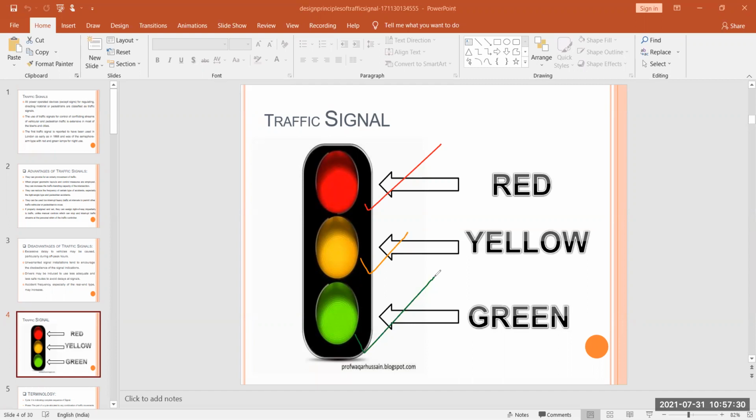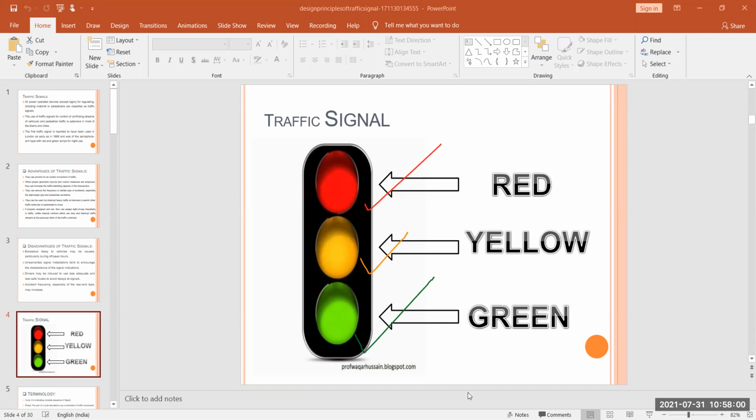On the basis of color, we bifurcate our traffic signals into three: red, yellow, and green. But there are six types of signals, which you have to keep in mind.